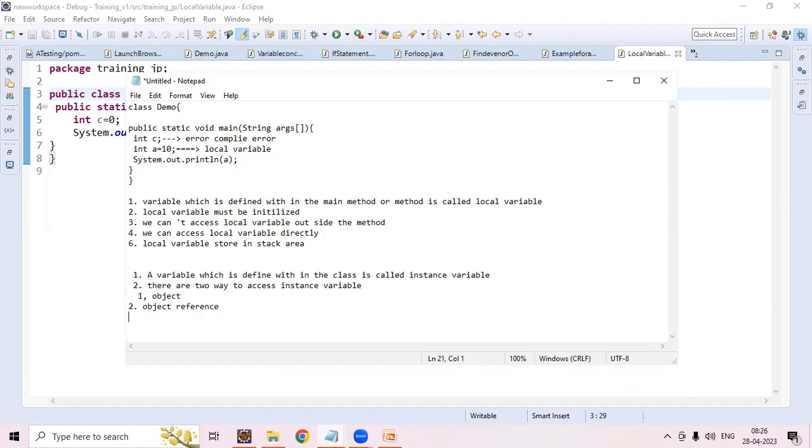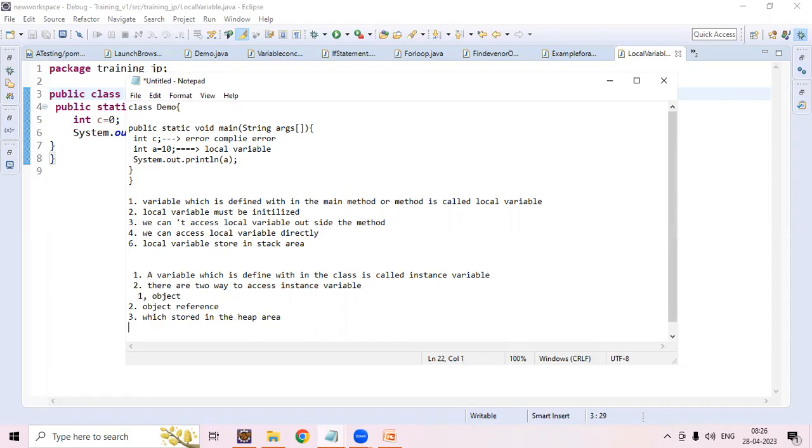Third point: it is stored in the heap area, or we can say it is stored in the method area or class area. Okay, which is stored in the heap area.